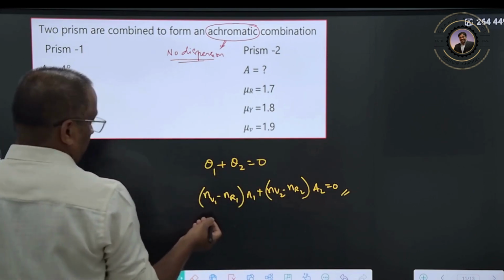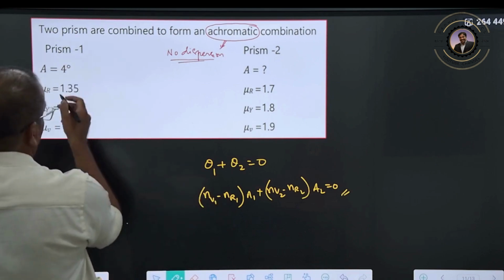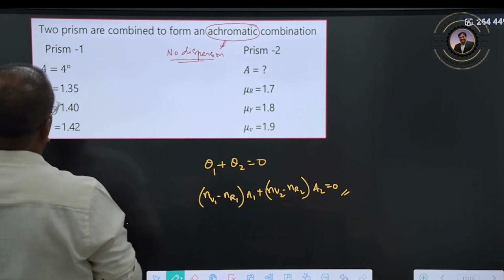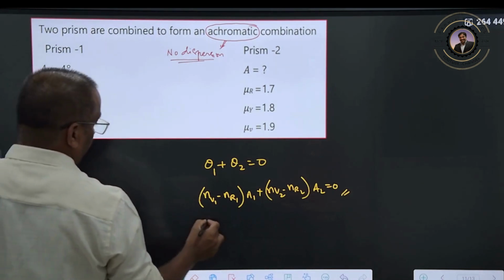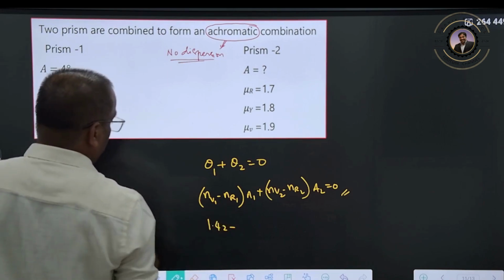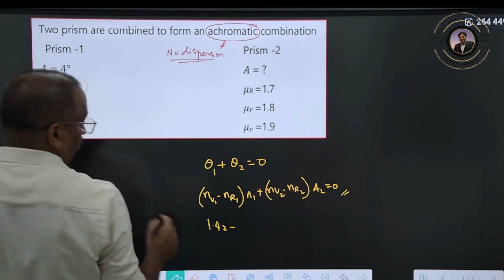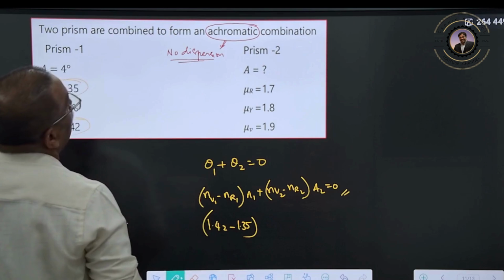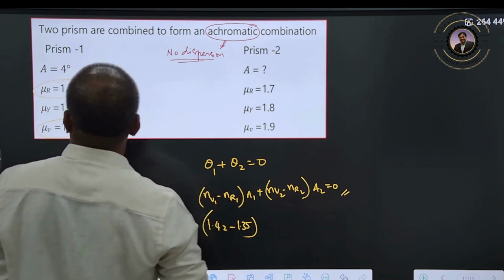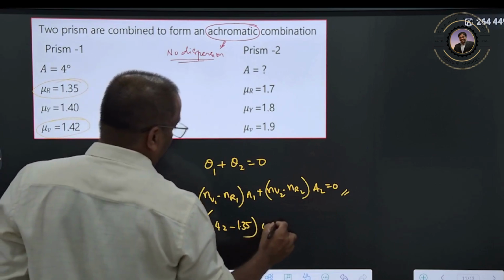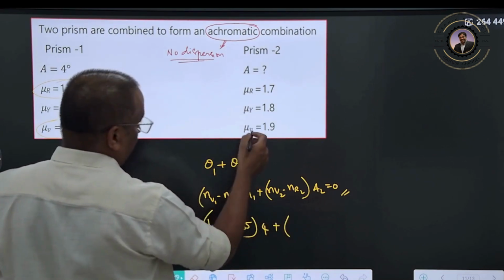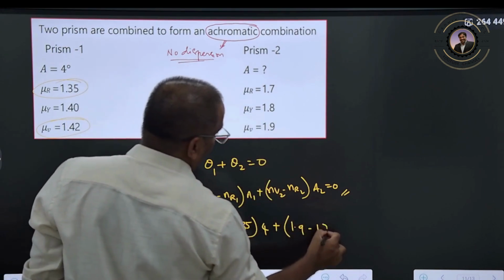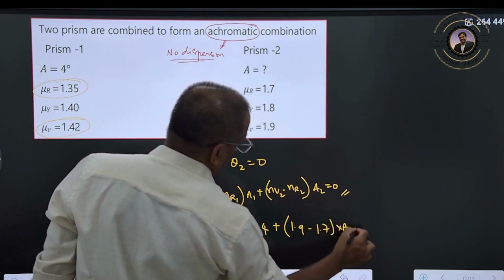Just substitute the values. For prism 1, nV1 is 1.42 minus nR1, 1.35, into A1, which is 4, plus nV2, 1.9, minus 1.7, into A2.